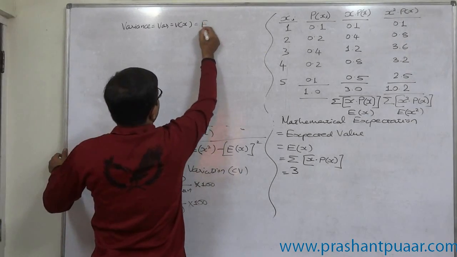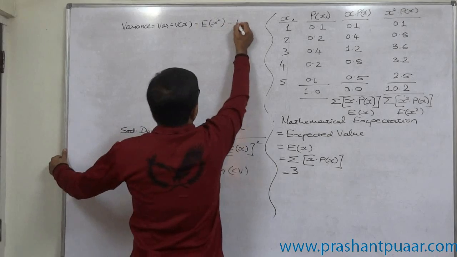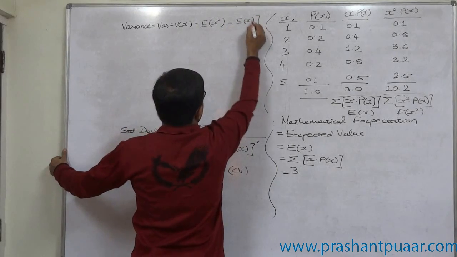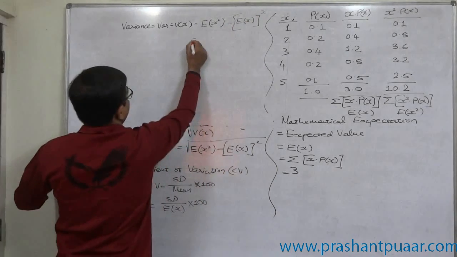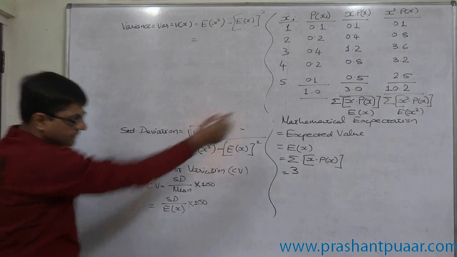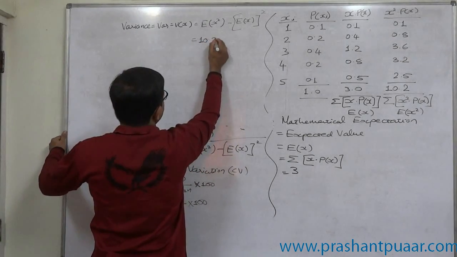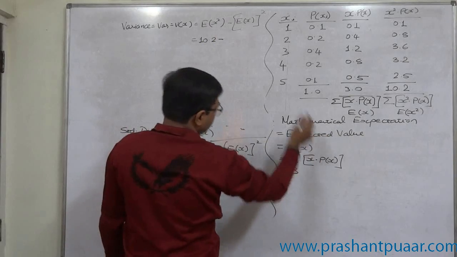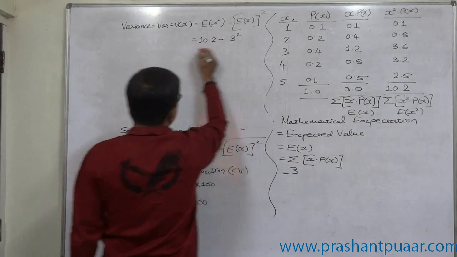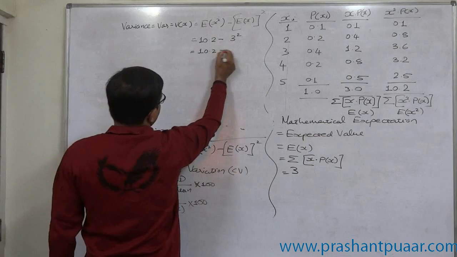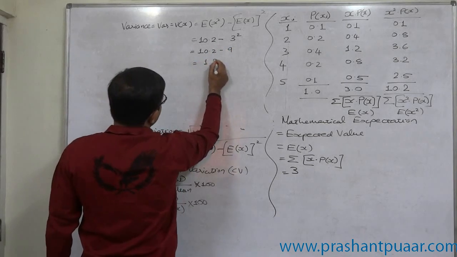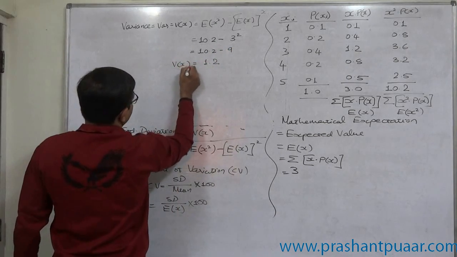Variance equals E of x square minus E of x whole square. E of x square comes to 10.2 minus E of x whole square, which is 3 square. That means 10.2 minus 9, or 1.2. This is the variance of our distribution.